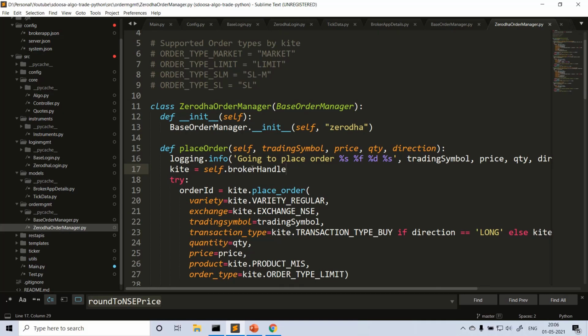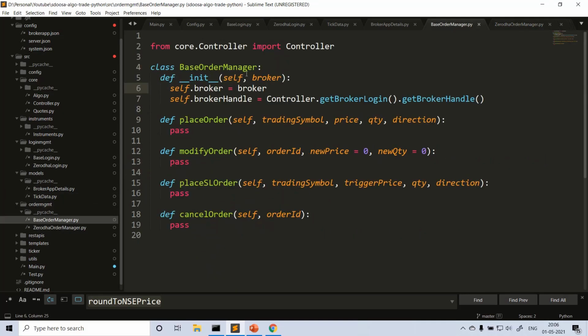So how do you get this self.broker handle? When you call this base order manager, these are being set in the broker order manager itself. So how am I setting this broker handle? You don't need to call it every time in the broker, unless you want to run multiple brokers in parallel. Okay, let me clear one point. Currently this project is intended to use only one broker at a time, not more than one broker, and one user at a time, that's it.